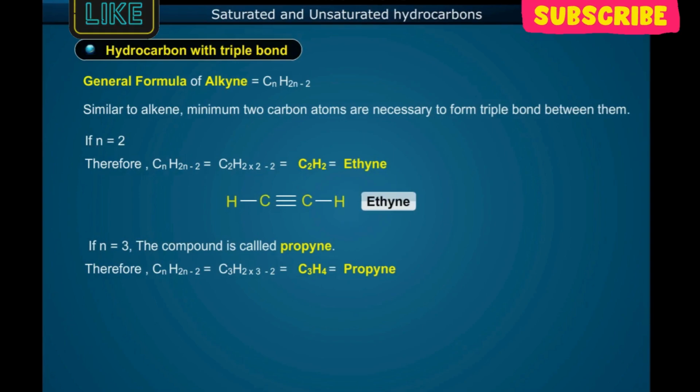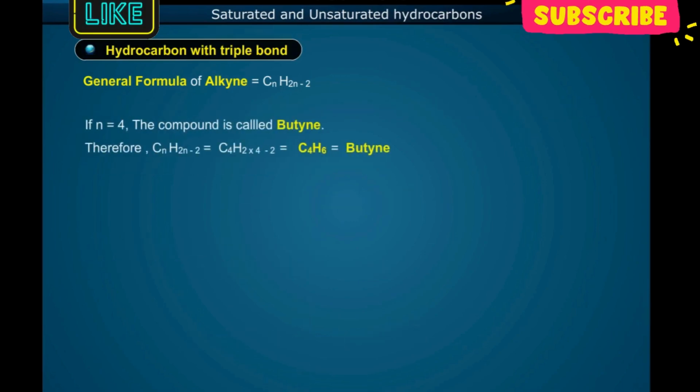If n is equal to 3, the compound is called propyne. Therefore, CnH2n-2 is equal to C3H(2×3-2), that is equal to C3H4, that is propyne. If n is equal to 4, the compound is called butyne. Therefore, CnH2n-2 is equal to C4H(2×4-2), that is equal to C4H6, which is butyne.